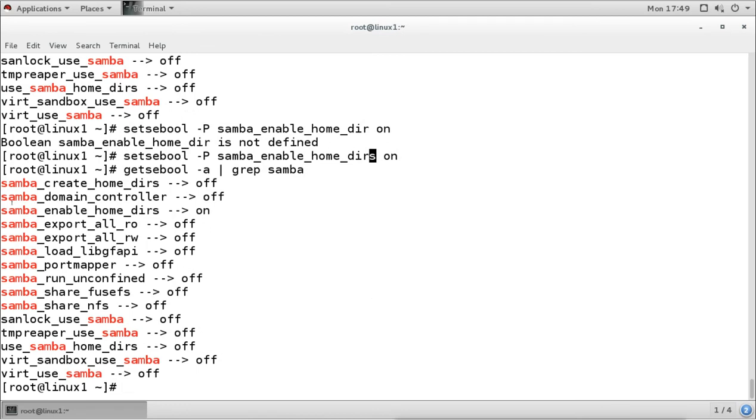So this boolean is also enabled. So we have configured all these things, and we have shared the directory. Now we will go to the Windows 10 machine and try to access the directory.